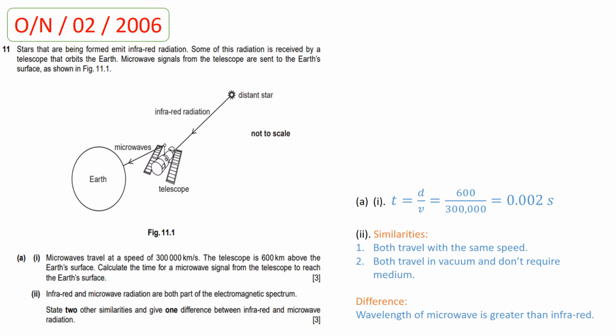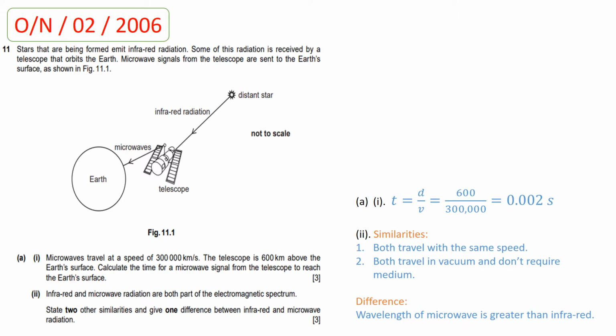Some of this radiation is received by a telescope that orbits the Earth. Microwave signals from the telescope are sent to the Earth's surface as shown in figure 11.1. So there is a figure 11.1 which shows that the infrared radiations coming out from the distant star fall on the telescope, and the telescope sends signals in the form of microwaves to the stations on Earth.